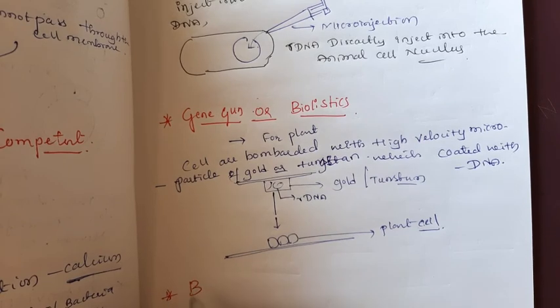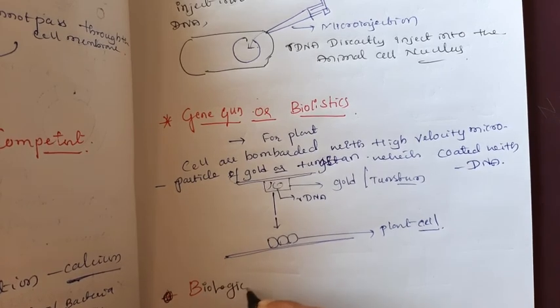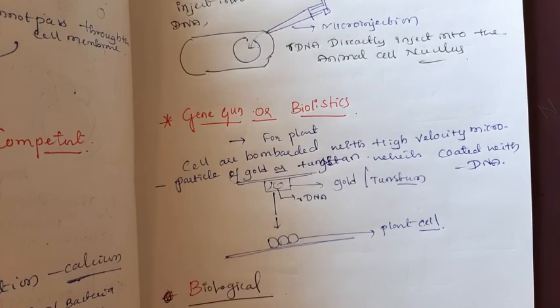The third one is the biological method to make the bacterial or plant cell competent.